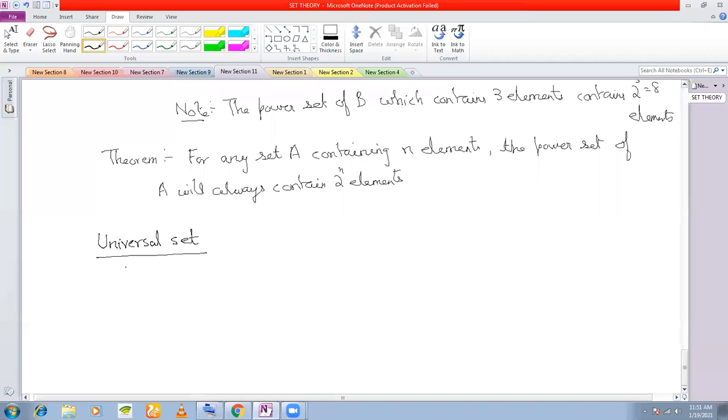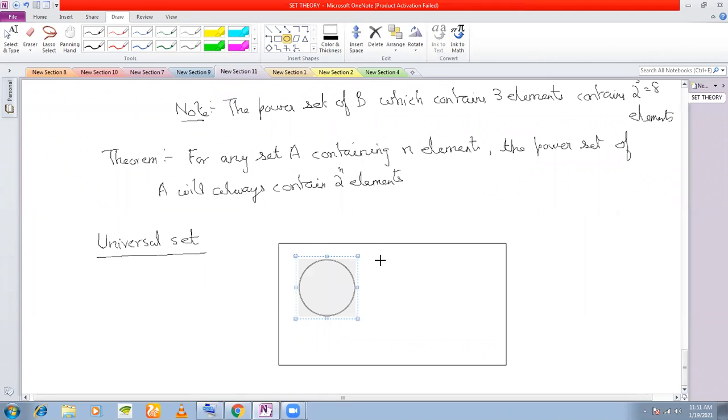I'm doing universal set and Venn diagrams together because both are quite related. In terms of Venn diagrams, universal sets are denoted by rectangles, and the sets within the universal set are denoted by circles.